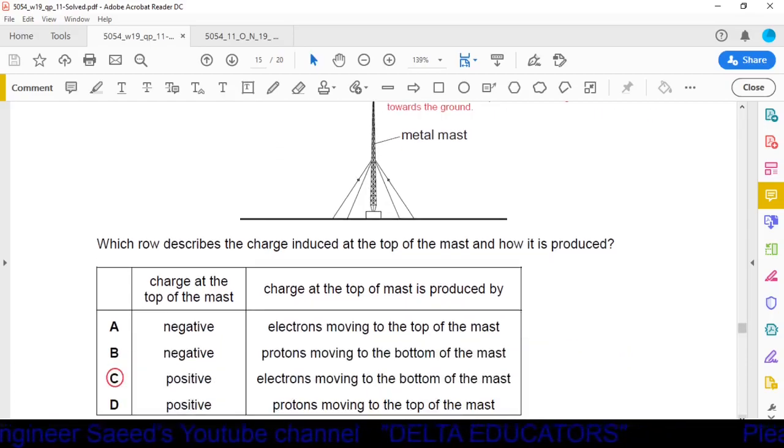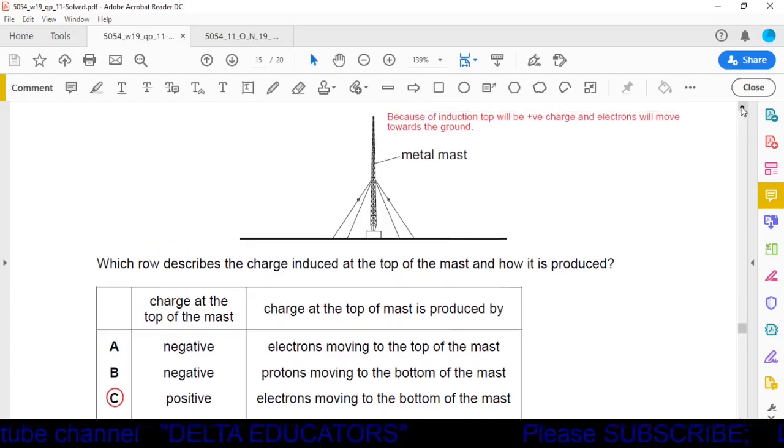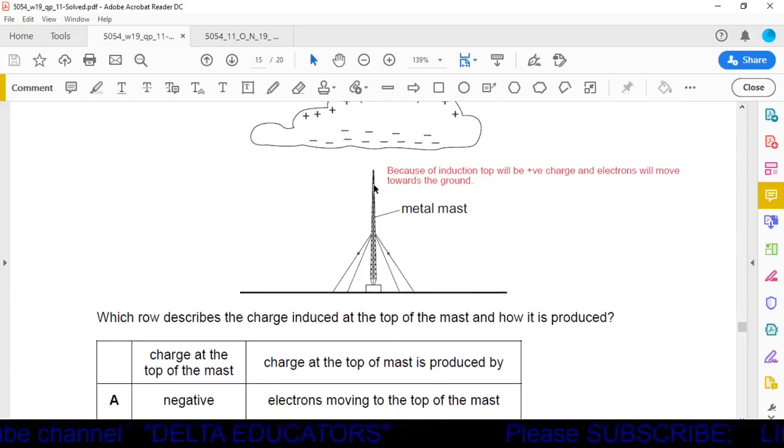Now first we read our options. We have four options. In option A, charge at the top of the mass is negative. In option B, charge at the top of the mass is negative. In option C, charge at the top of the mass is positive. In option D, charge at the top of the mass is positive. A and B are not possible because, as discussed, at the top of the mass it should be positive charge.